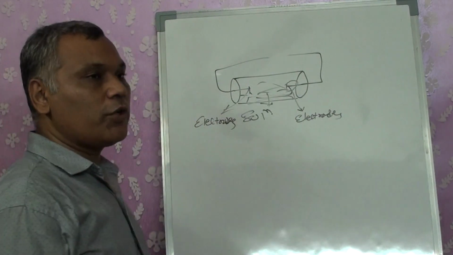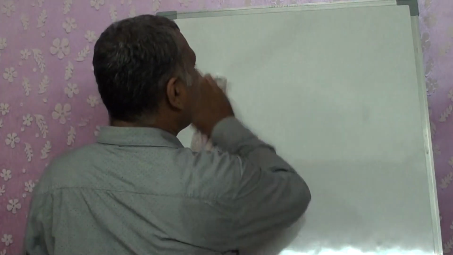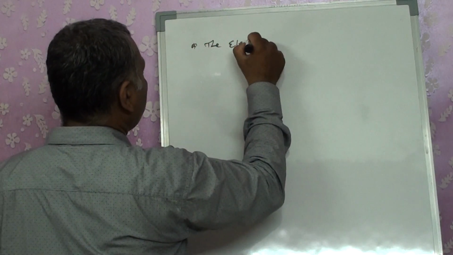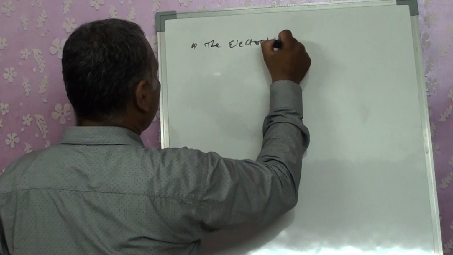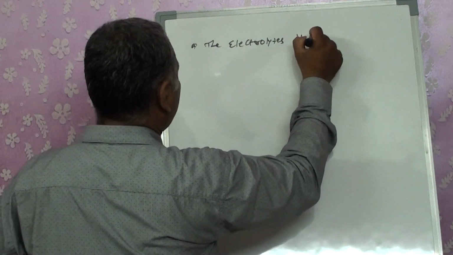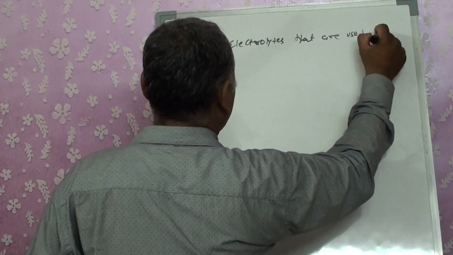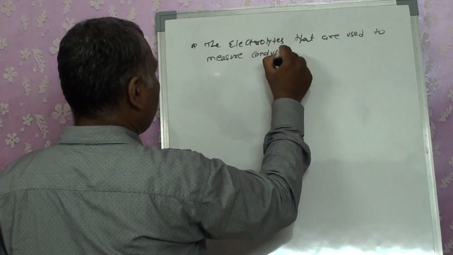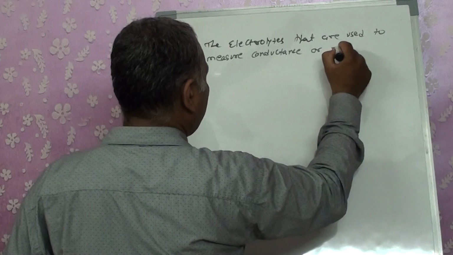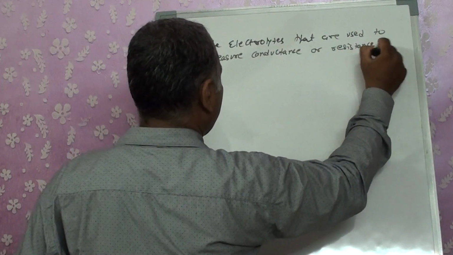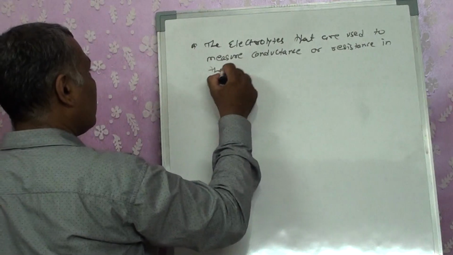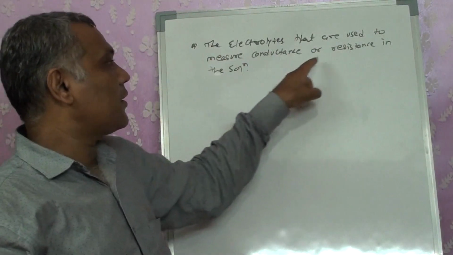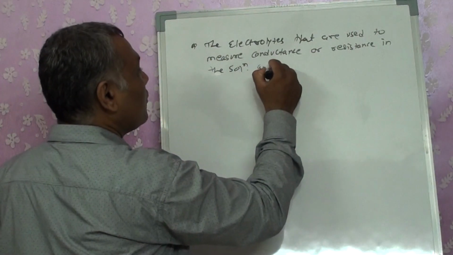While using them, we have electrolytes. The electrolytes used to measure the conductance or resistance in the solutions are of two types.